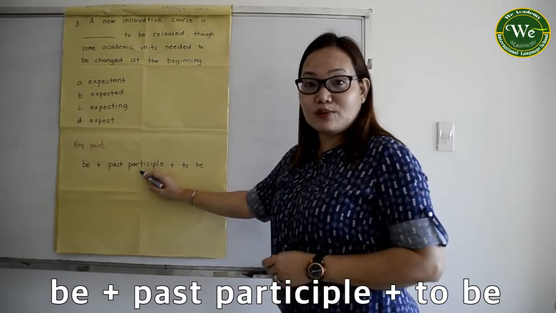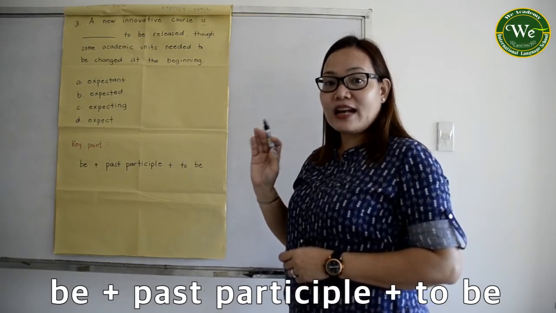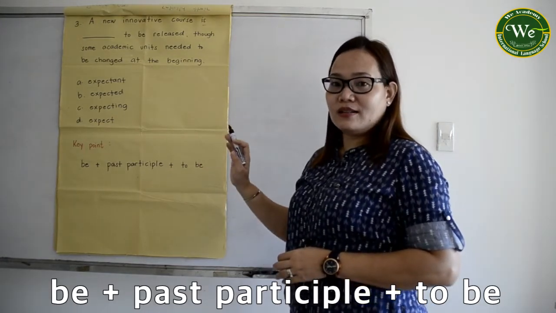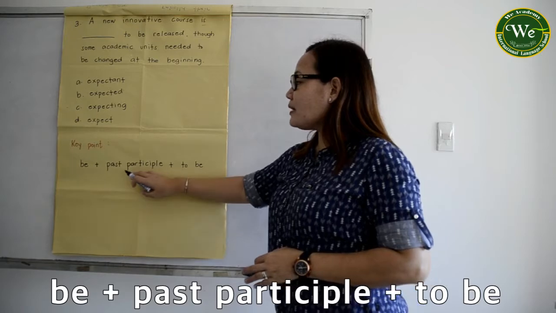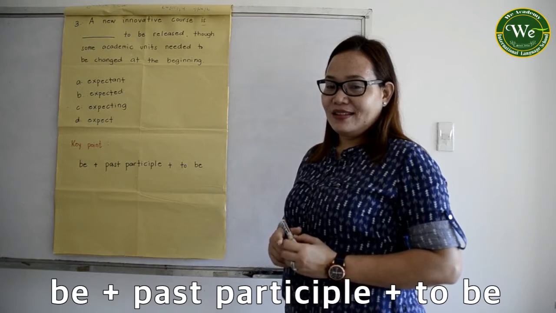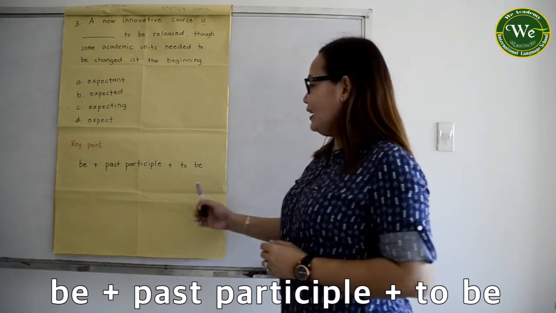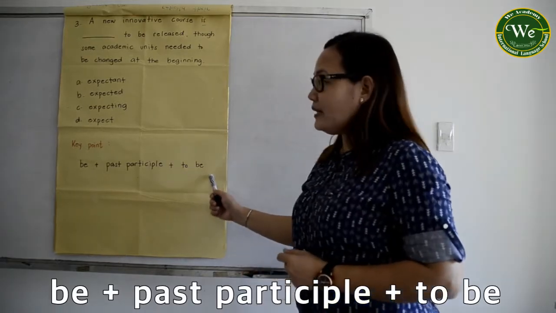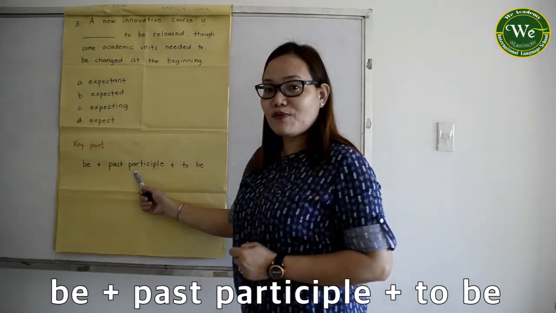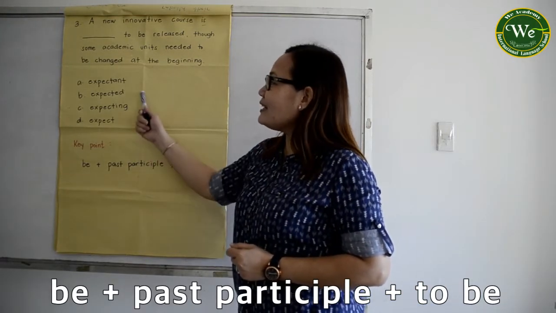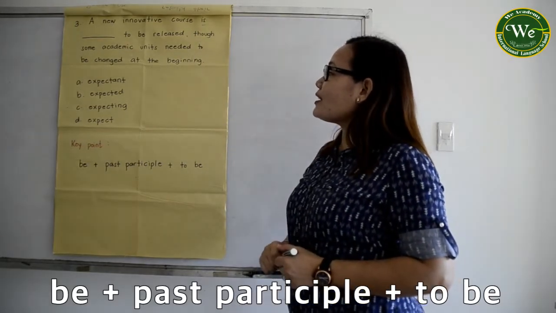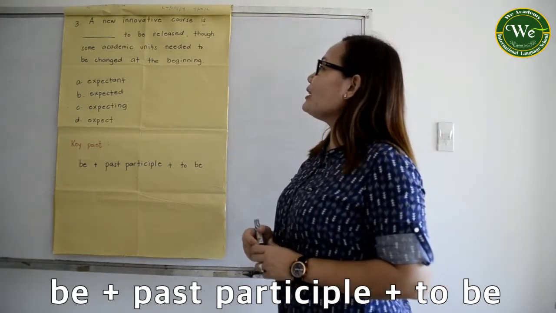Be plus the past participle. Do you remember the kinds of verbs? Past participle is one of them, which of course, as a refresher, past participles are used. You have to remember that again. And to be followed by to be. So which word here is in the past participle form? Yes, you got it right. It's letter B. So which makes it, a new innovative course is expected to be released.